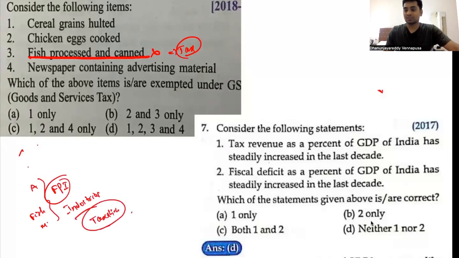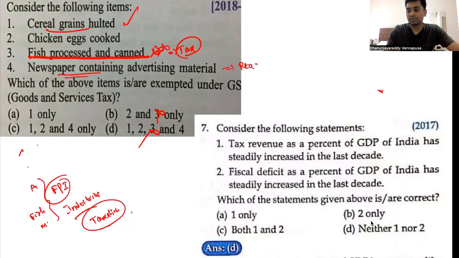So one thing is, processed foods cannot be exempted under GST. So remove 3. You have 1, and you have 1, 2, 4. Now in cereal grains halted, grains that were halted means the husk of that grain is removed. Newspaper containing advertisement material: newspaper is something which we all read.